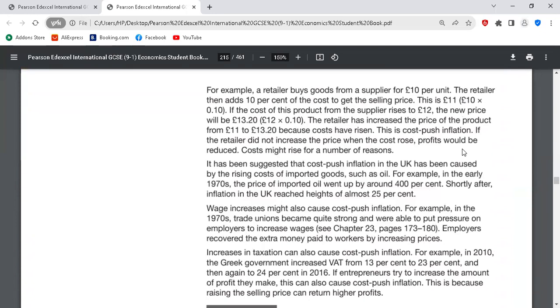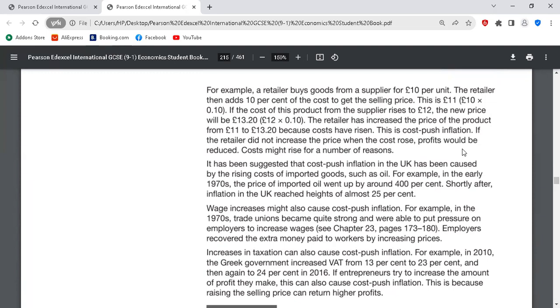For example, a retailer buys goods from a supplier for 10 pounds per unit. The retailer then adds 10% of the cost to get the selling price. This is 11 pounds. If the cost of this product from the supplier rises to 12 pounds, the new price will be around 13.2. The retailer has increased the price of the product from 11 to 13 because costs have risen. So this is cost push inflation.